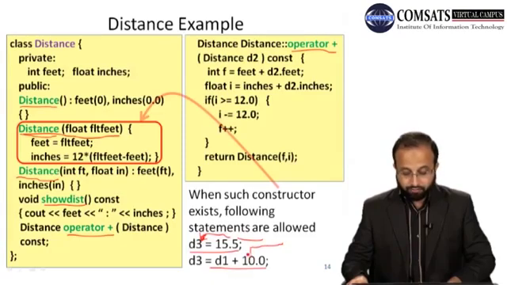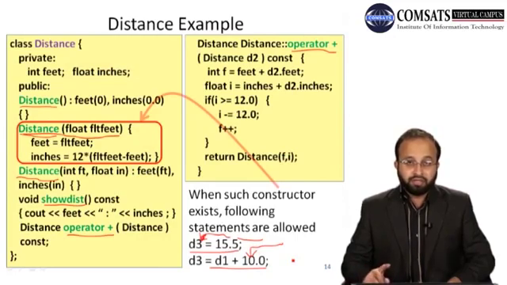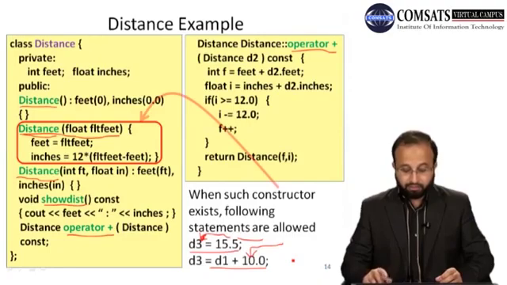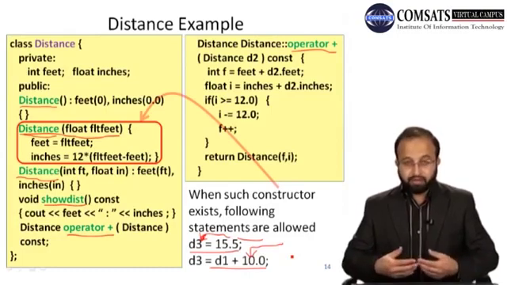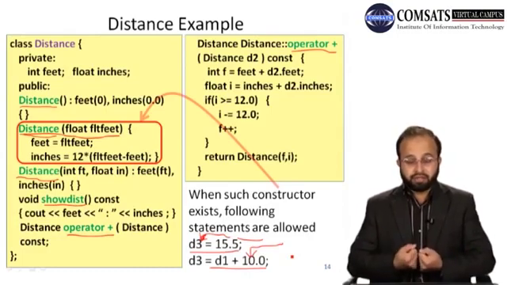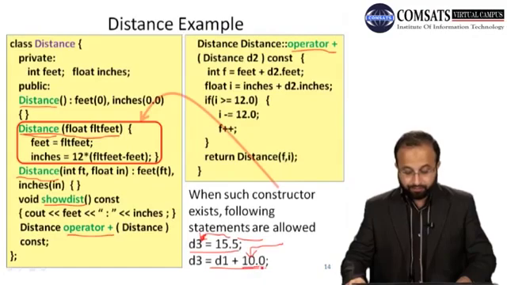And we can also execute a statement like this. So in this, this floating point value will first be passed to the one argument constructor, the one parameter constructor. That constructor will create an object and initialize its feet and inches with 10.0 feet, and then return an object. So now the statement becomes d3 is equal to d1 plus an object of a distance class. So we have a plus operator that is used to add two distance objects, right? So for these two statements we can have this constructor executed.